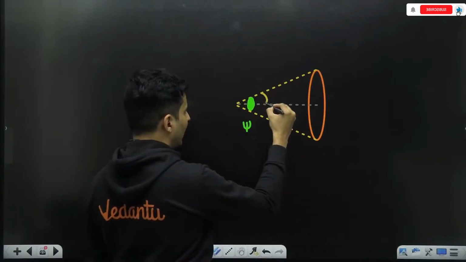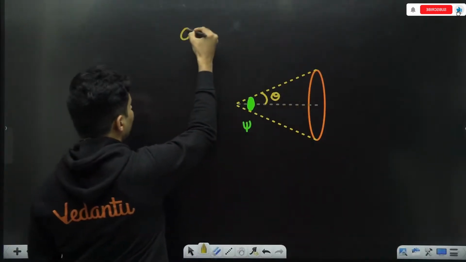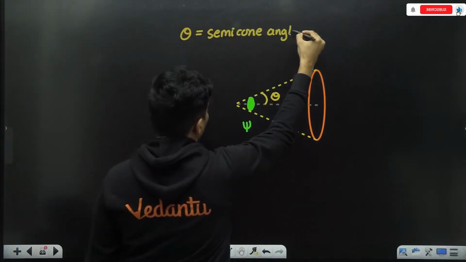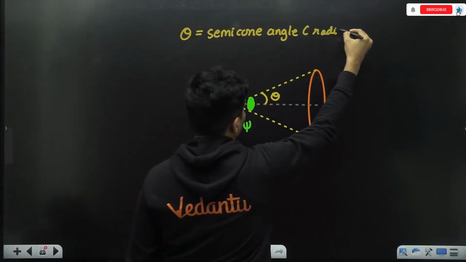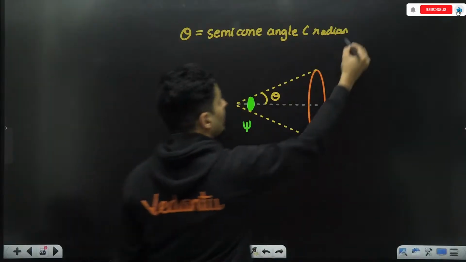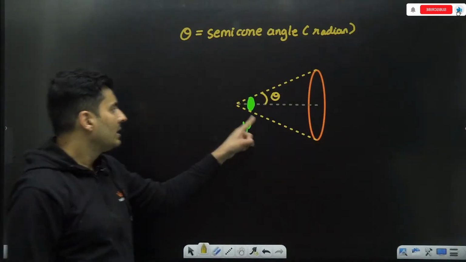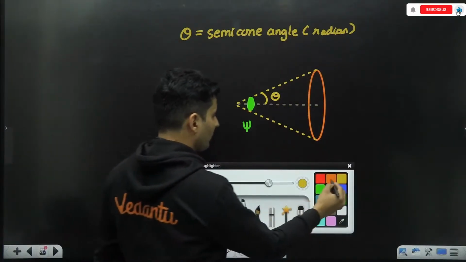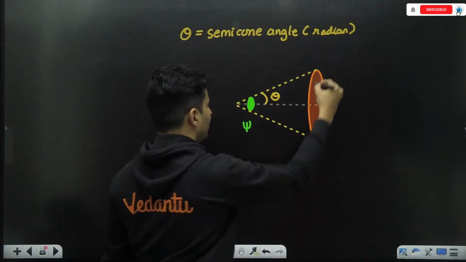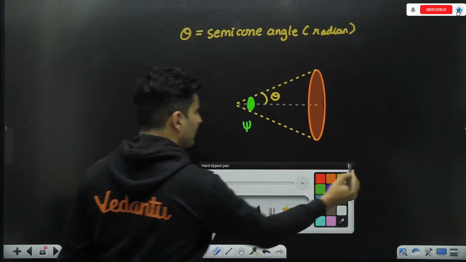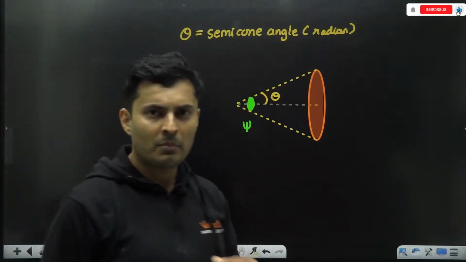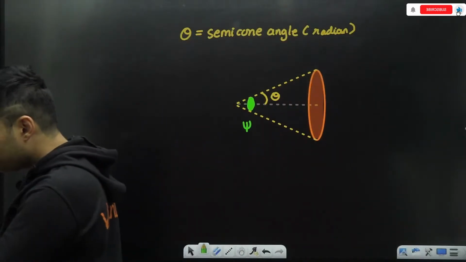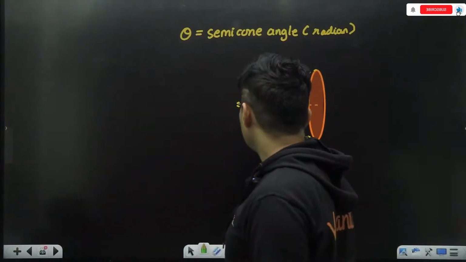So if the semicone angle is theta, obviously this is going to be in radian. Psi is the solid angle subtended by this particular part over here. That particular answer, if you want to find it, what is it going to be? Any guesses, guys?